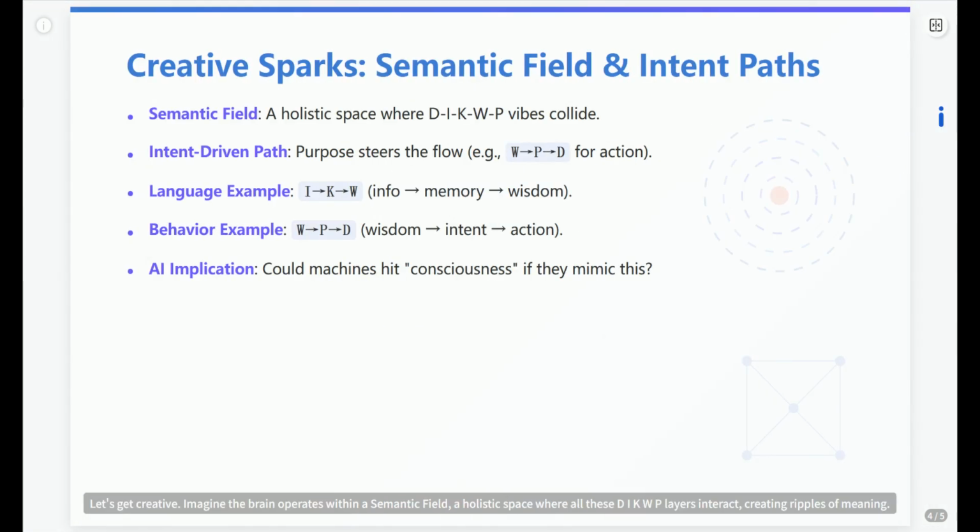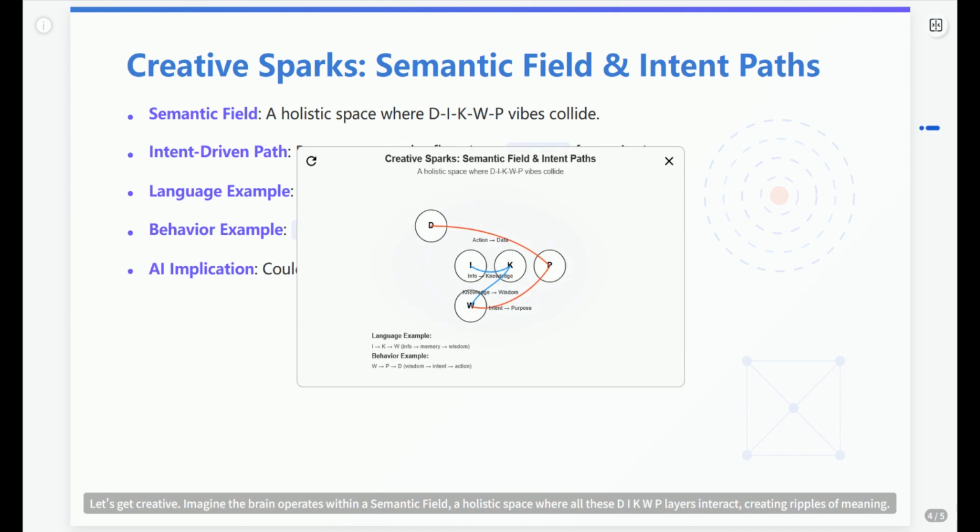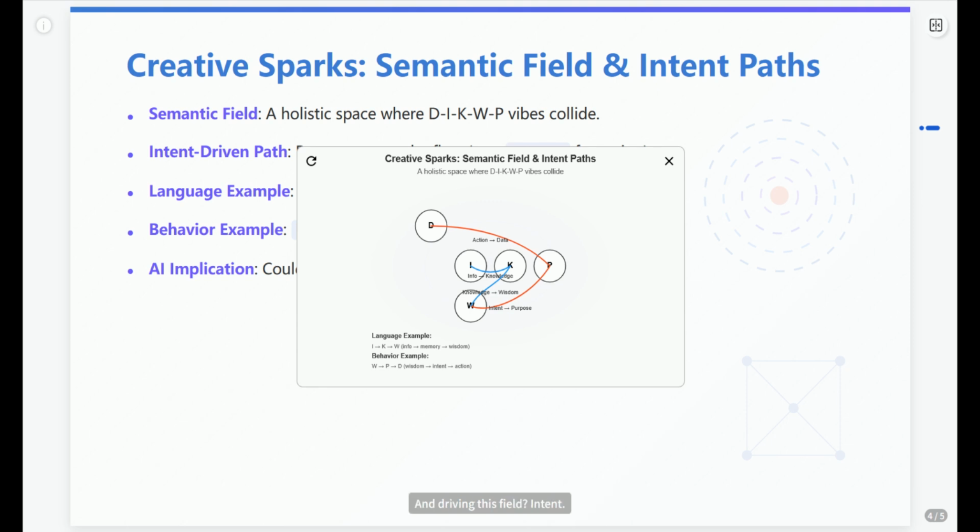Let's get creative. Imagine the brain operates within a semantic field, a holistic space where all these DIKWP layers interact, creating ripples of meaning. And driving this field, intent. Purpose P acts like a guiding force, carving out specific intention-driven paths.